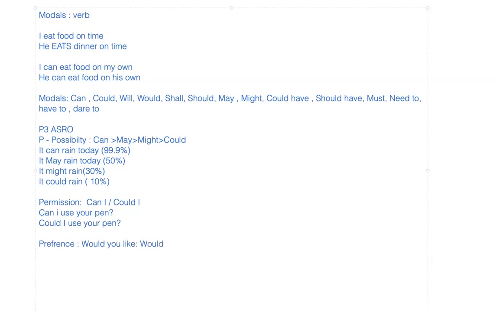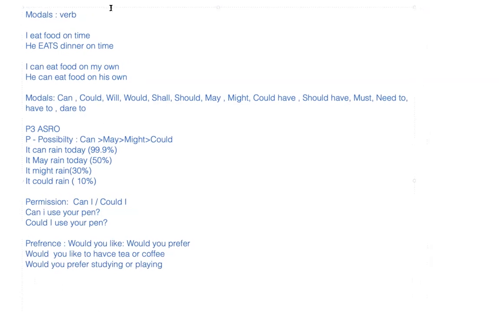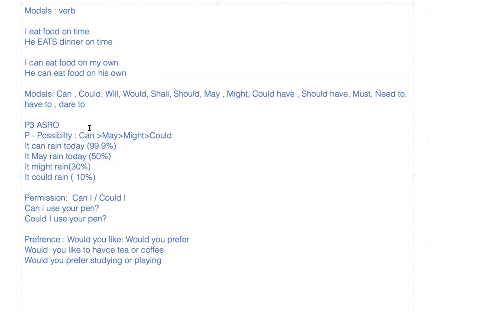So would you prefer or would you like, these are the two phrases which we can use in terms of preference. Would you like to have tea or coffee? We are giving the choices. Or would you prefer studying or playing?